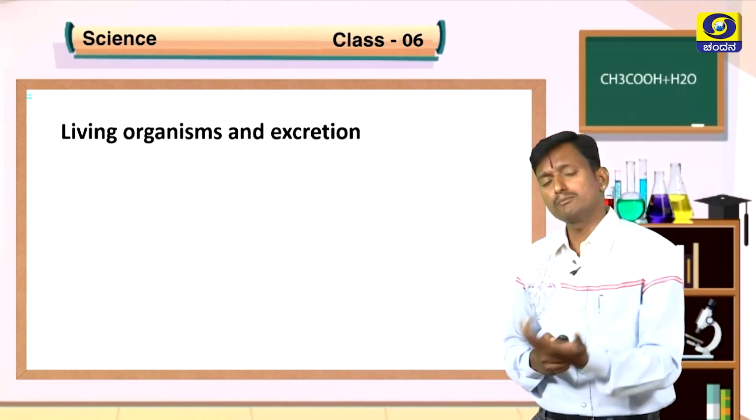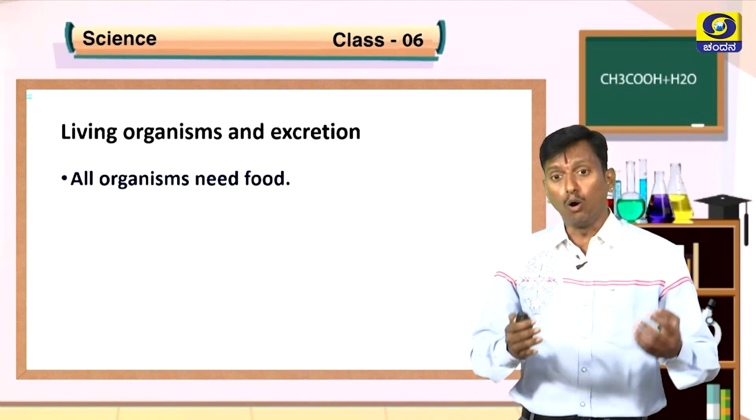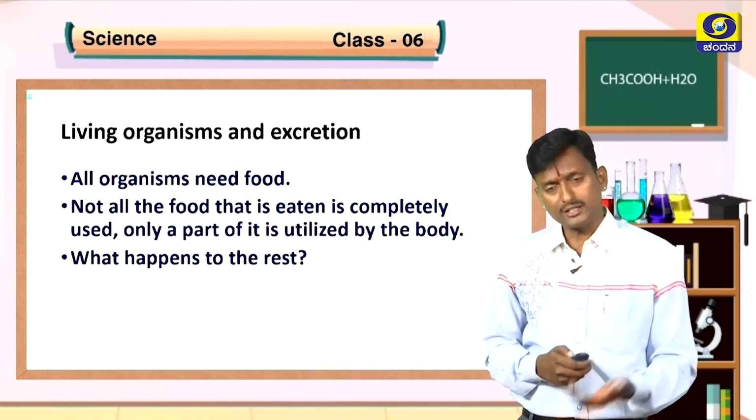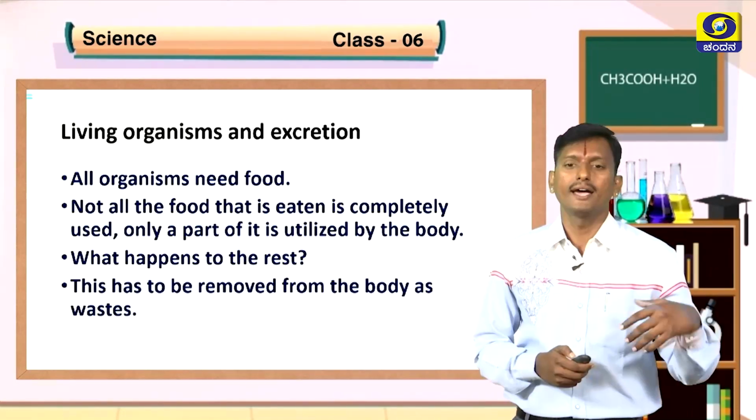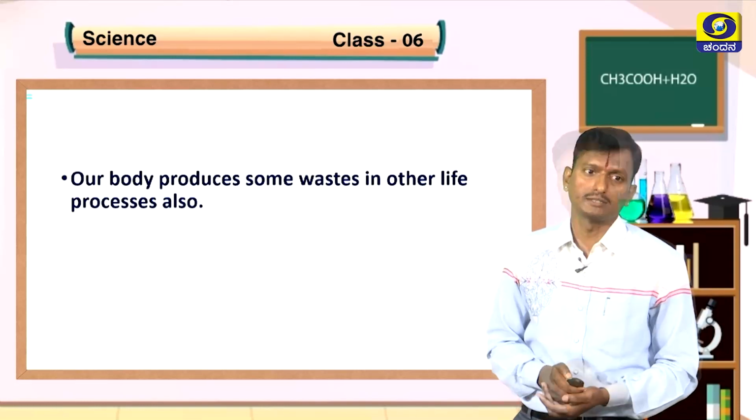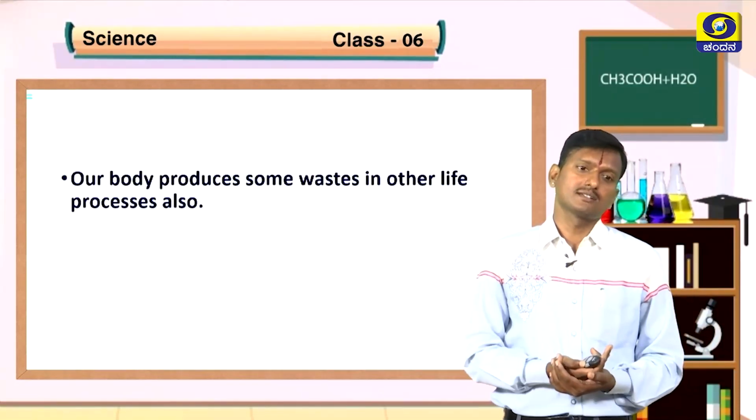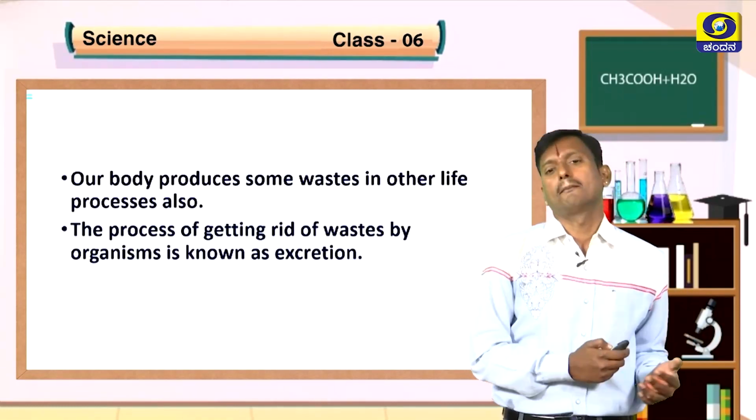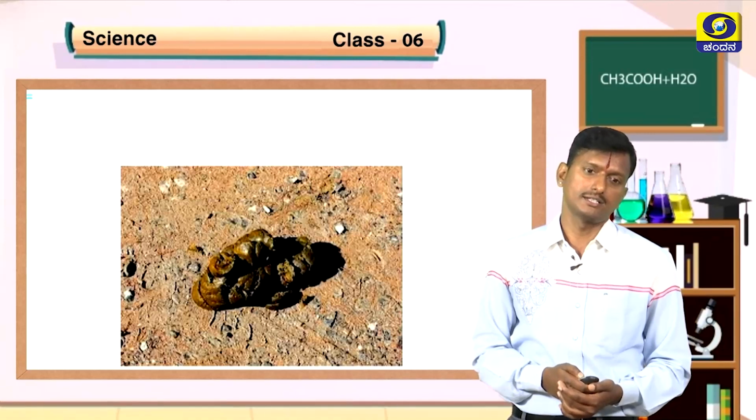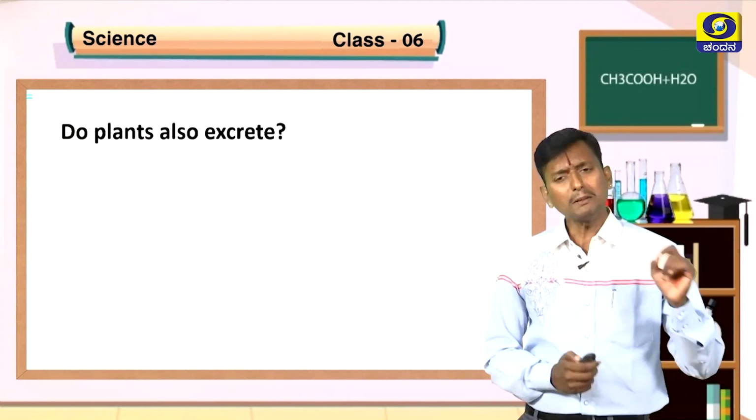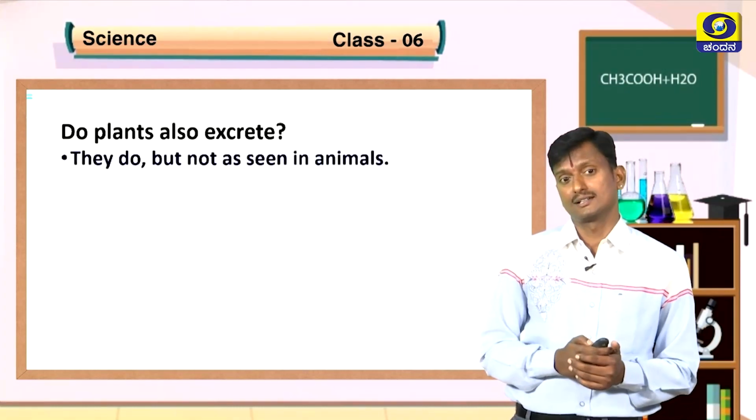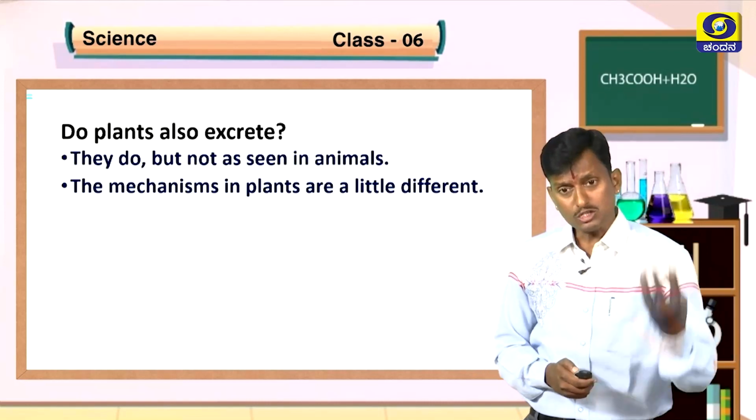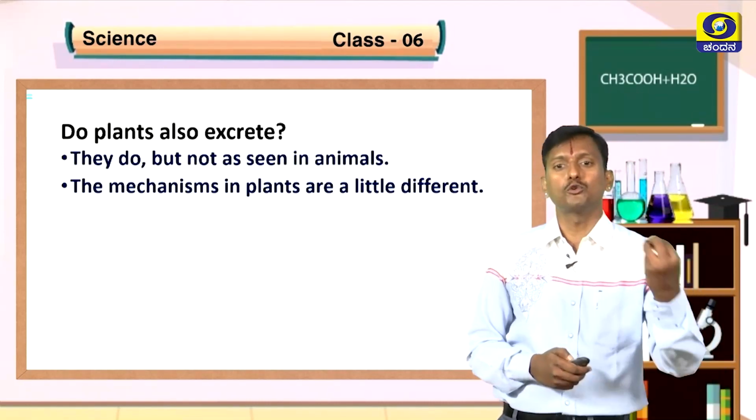Okay, students, next come to excretion. So, you know that all animals need food, but it will not be used completely by the body. So, what happens to the rest? It will go out from the body as wastes, that is called excretion. Our body produces some wastes as a part of the life process also. So, the process of getting rid of wastes by organisms is known as excretion. See this cow dung. What about plants? Do plants excrete? Yes, like animals, they also excrete waste. It is said to be waste to the plant, but that waste is useful to human beings.